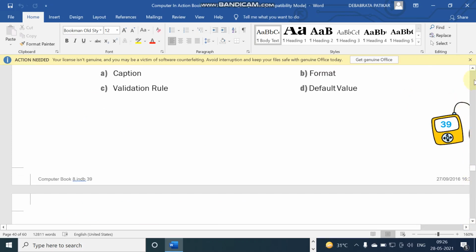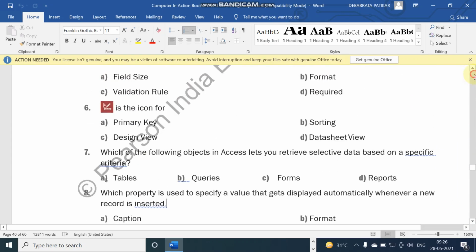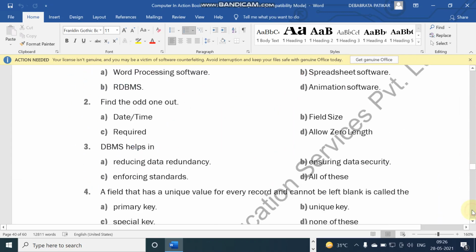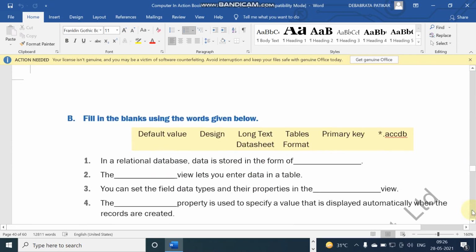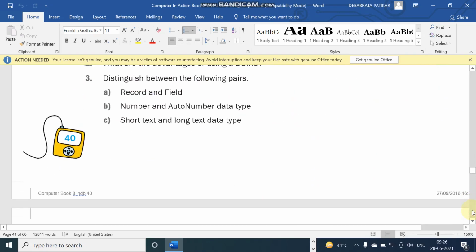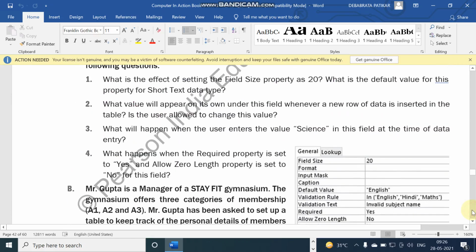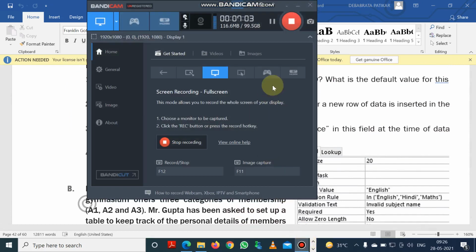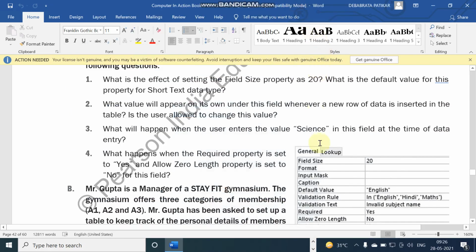Okay, so I'm showing you again. These are the exercise, these are the MCQs. You will solve these MCQs, true false, again MCQs, all these are there. So you will complete this. So these are the important aspects of MS Access and database.